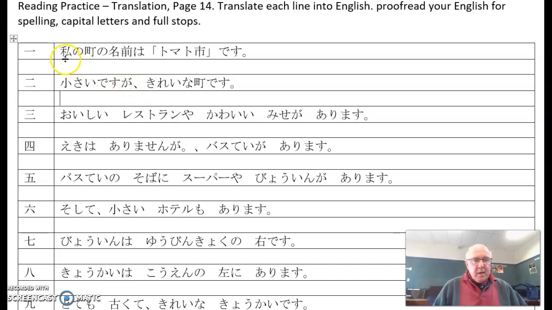Top here, we have Watashi no machi no namae wa Tomatoshi desu. Kanji there, shi. This means city. So the town's name is Tomato City. So quite ironically, some cities are actually very small towns. People there like to call them a city.